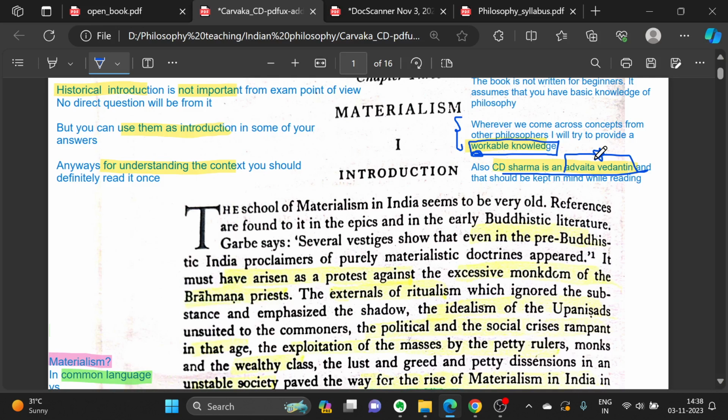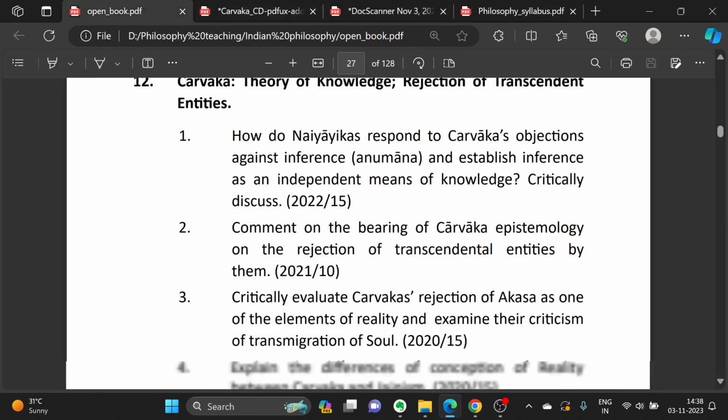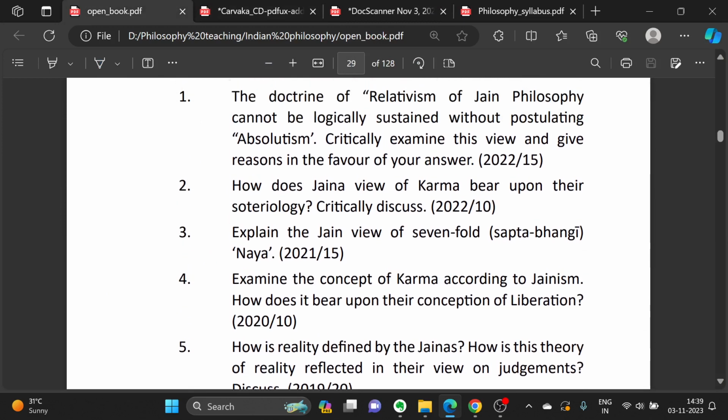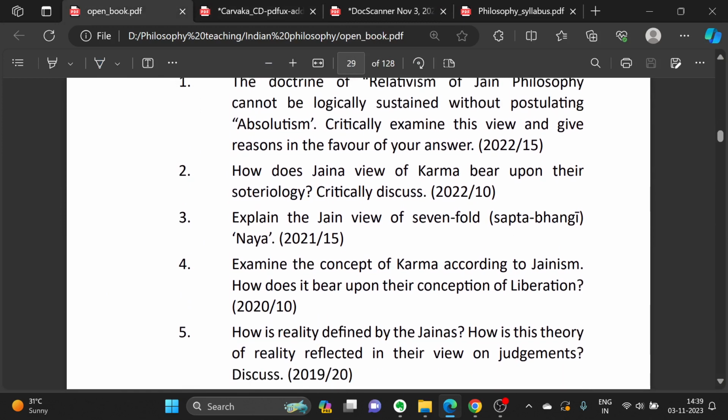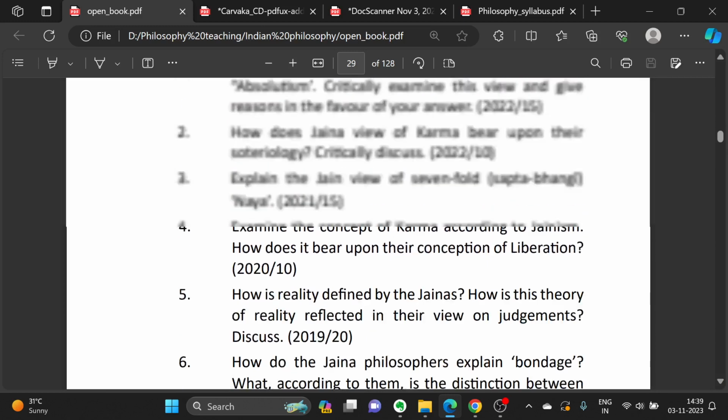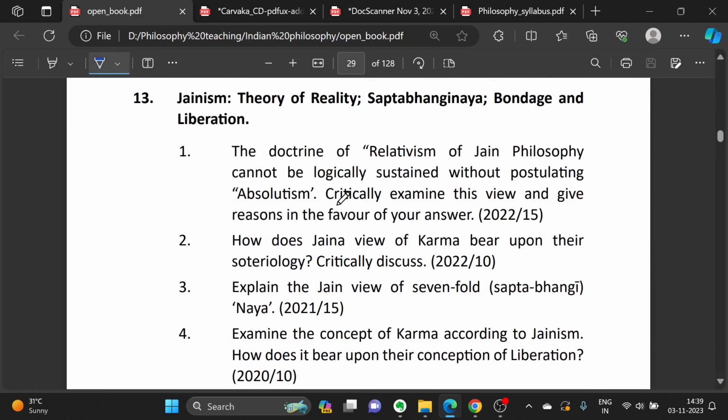And now one thing I would like to point out is why CD Sharma is such an important book. Even in our PYQs, we will not see any question asked about criticizing the view of Advait Vedanta. There are questions specifically given, which I will show you. Here they are asking to critically examine the Jain view of philosophy: relativism of Jain philosophy cannot be logically sustained without postulating absolutism.